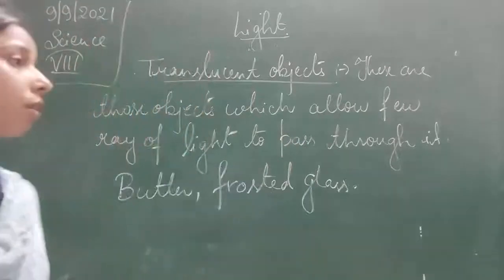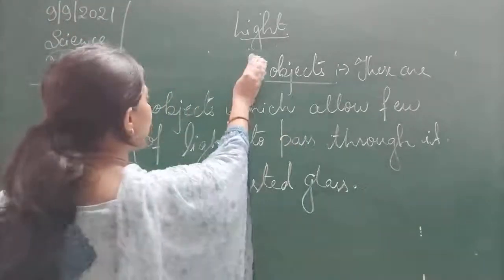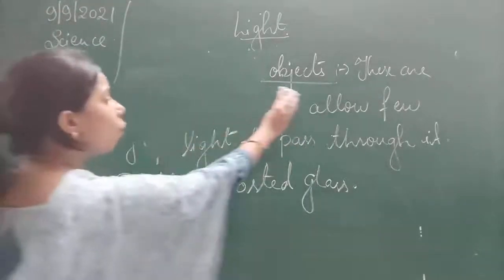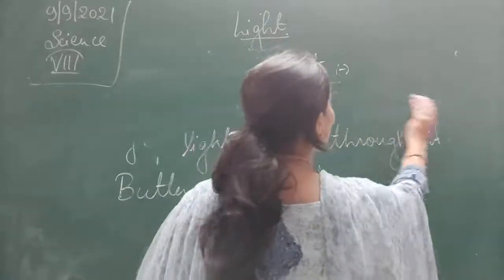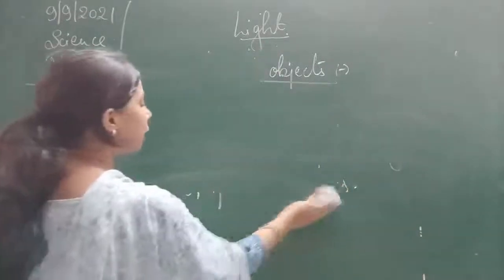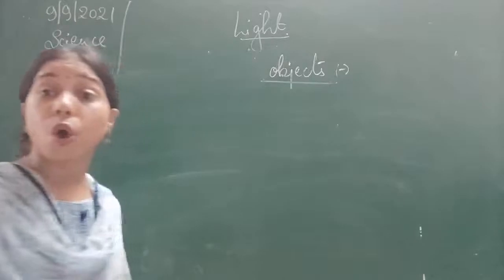Then coming to the next one, that is the opaque object. So what happens in the case of the opaque object? These are those objects which do not allow the light rays to pass through them at all.